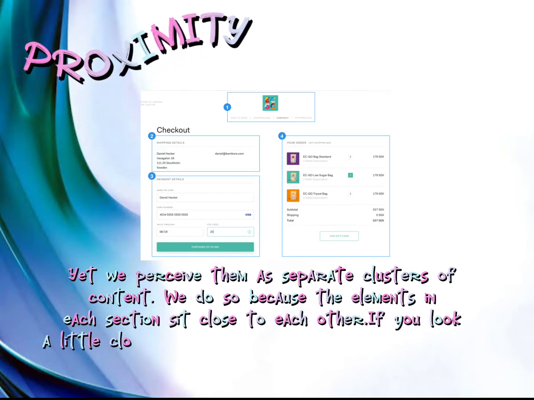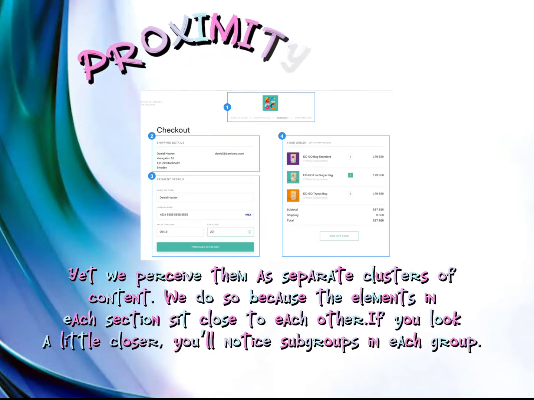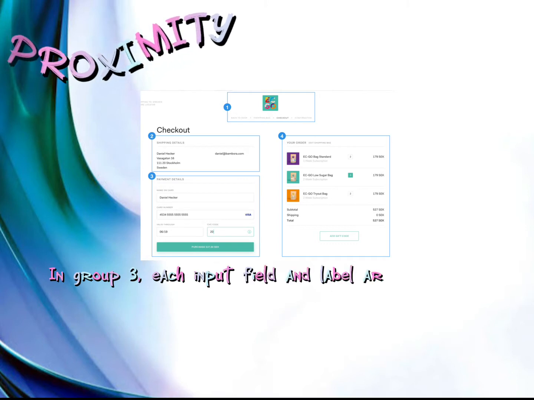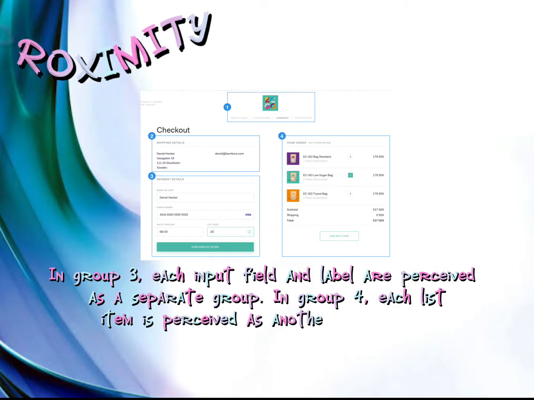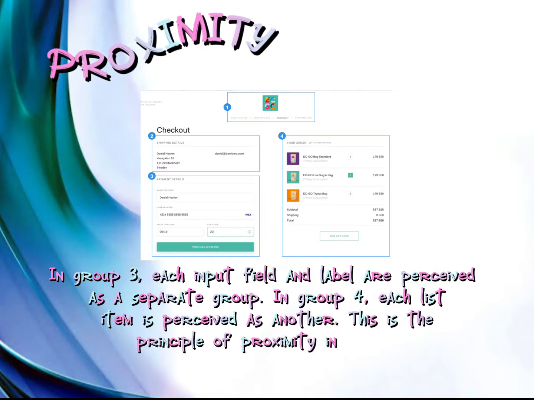If you look a little closer, you'll notice subgroups in each group. In group 3, each input field and label are perceived as a separate group. In group 4, each list item is perceived as another. This is the principle of proximity in action.